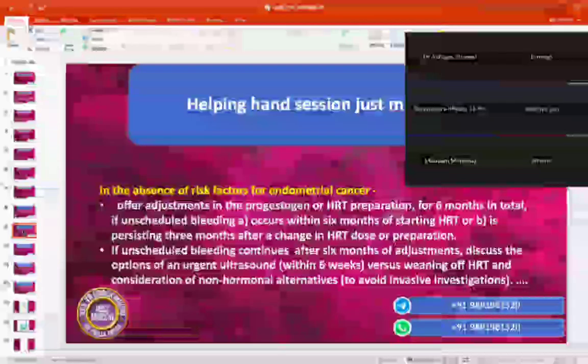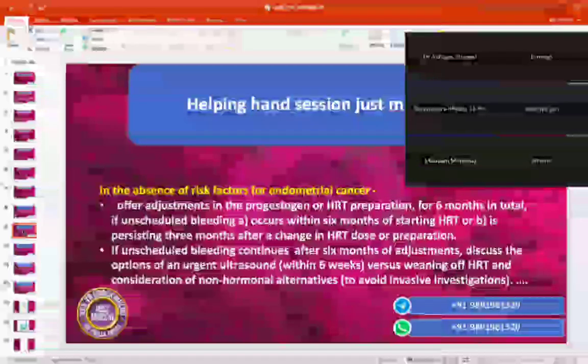So, Mrs. Sarah, as I told you, we call this unscheduled bleeding after starting hormone replacement therapy. From now onwards, your care will be taken by a team of doctors, which we call an MDT. That will include our consultant gynecologist, the menopausal clinic specialist, as well as the scan doctor and the specialist nurse. As you are 5 months after the start of hormone replacement therapy and you have no risk factors, that's a good reassuring sign for us.